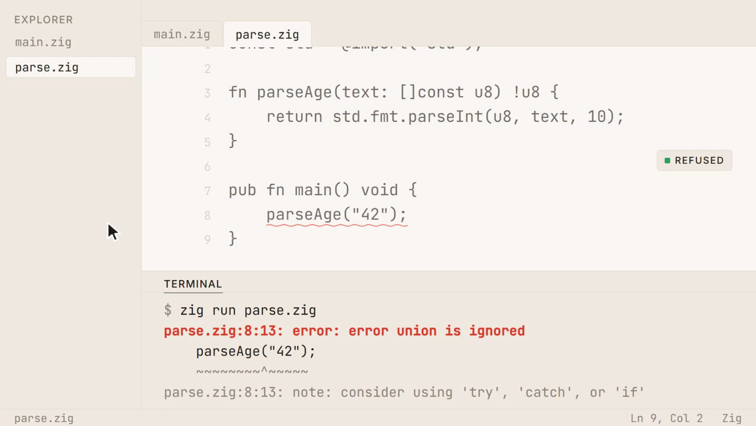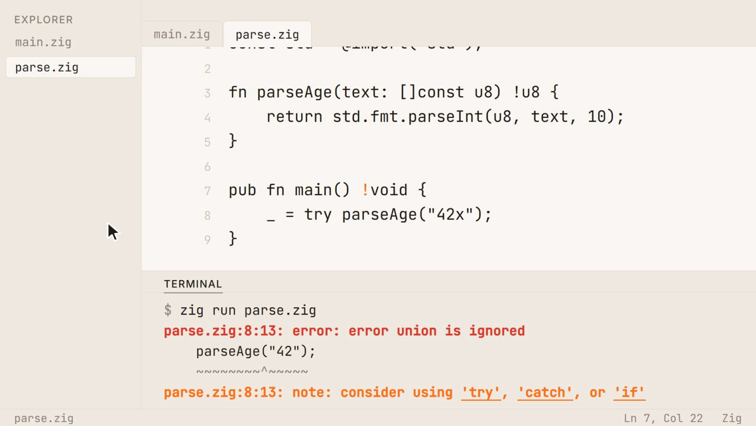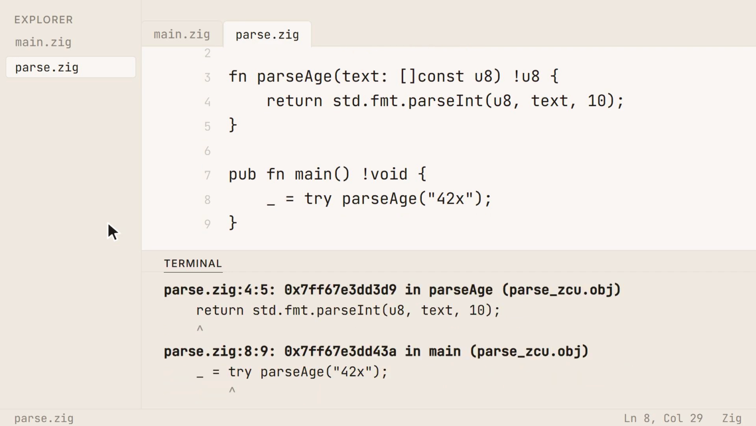And it's worth reading what it actually says when it refuses. Because along with the error it suggests, consider using try, catch, or if. It found the bug and then offered 3 ways to fix it. So we take its advice, put a try in front, and feed it something that isn't a number. And now the error travels up and the report points at the exact 2 lines in this file that pass it along.